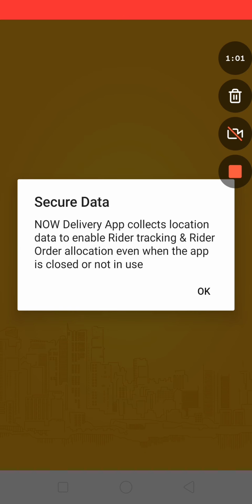Even if his app is closed or minimized, the order gets allocated, because riders make money on every order delivery, so they would not want to miss an order coming to them, even if by mistake or for any reason they have minimized or killed the app, so they will still get the orders.